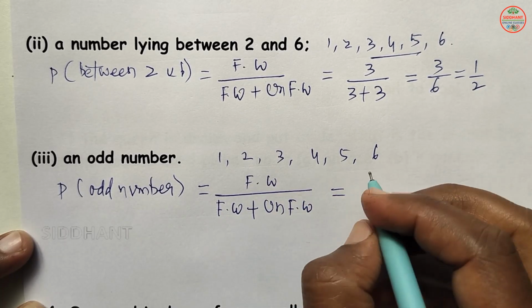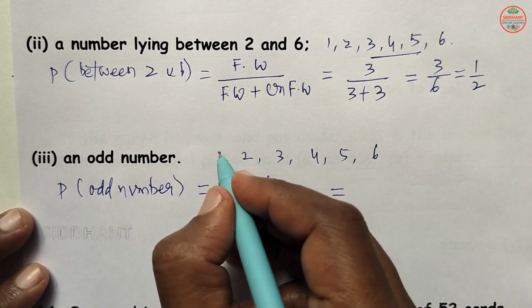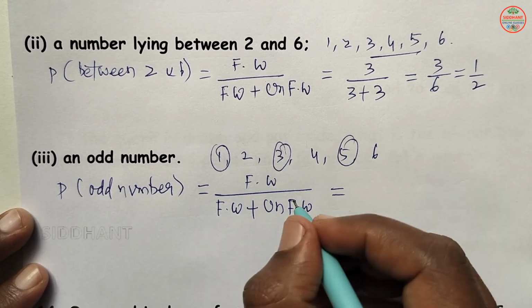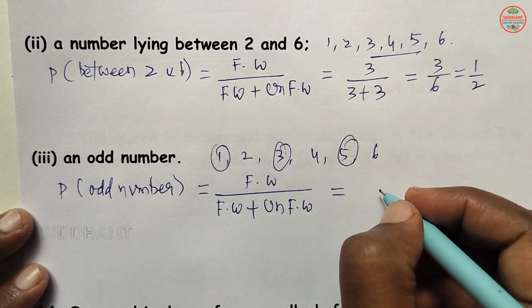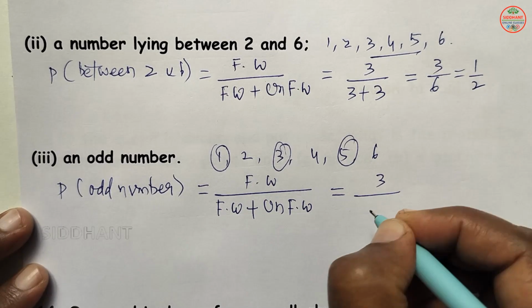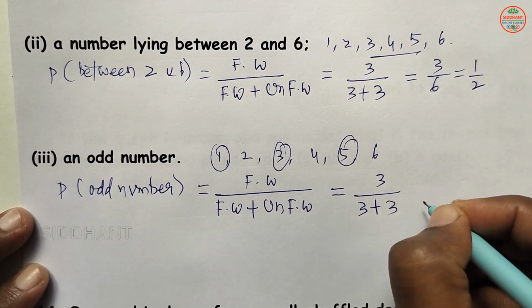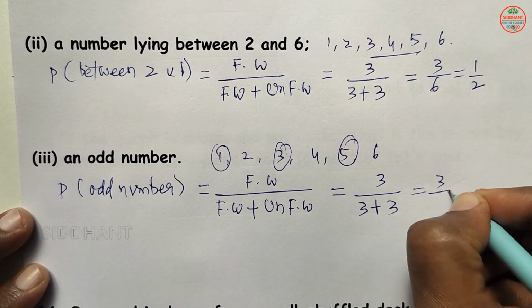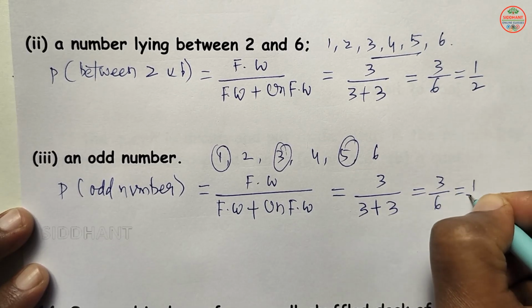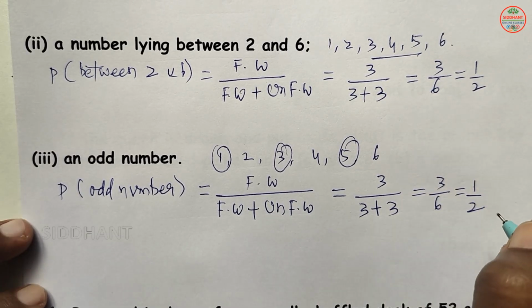Getting an odd number, here 1, 2, 3. So 3 are there here. So 3 by favorable ways 3, unfavorable ways, how many are there? 3 are there. So that will be 3 by 6, which is equal to 1 by 2 here.